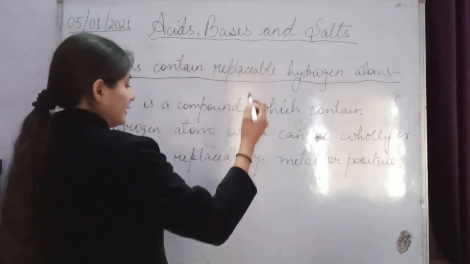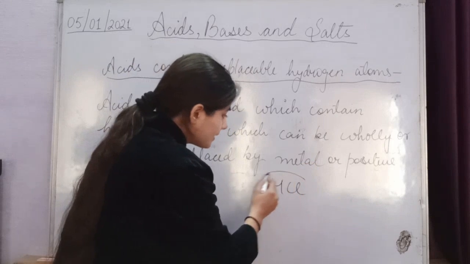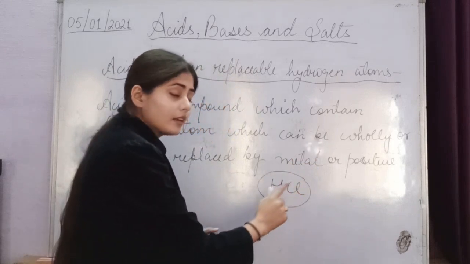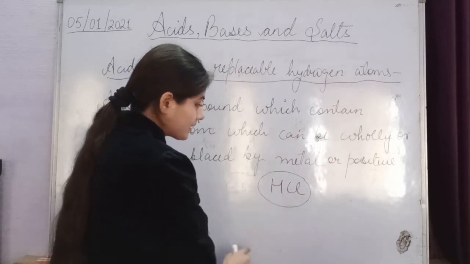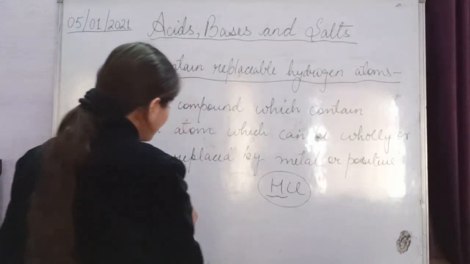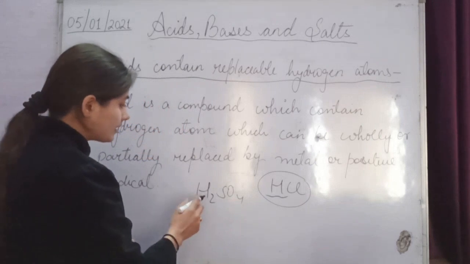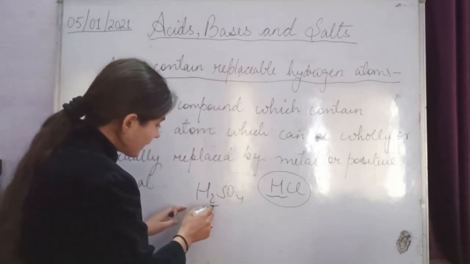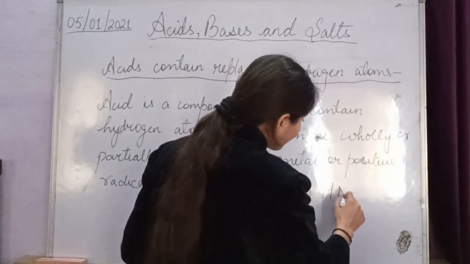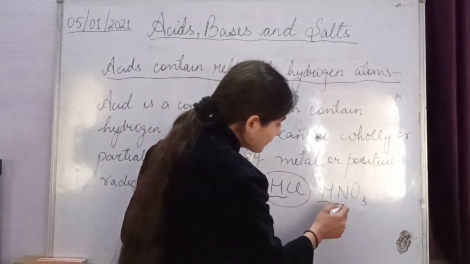When you write HCl, you can see that this hydrochloric acid compound contains a hydrogen atom. Let's talk about H2SO4. In this sulfuric acid, 2 hydrogen atoms are there, right? Let's talk about nitric acid, HNO3. In this, 1 hydrogen atom is here.